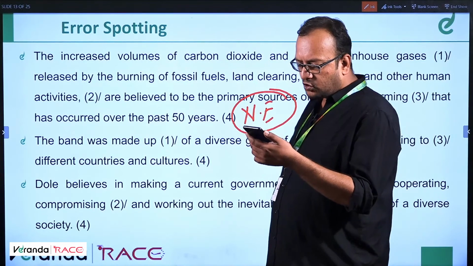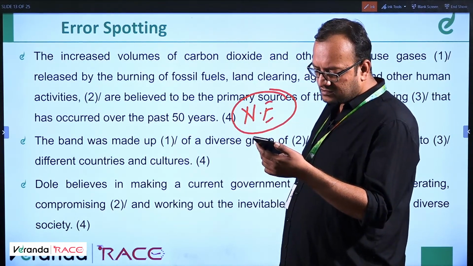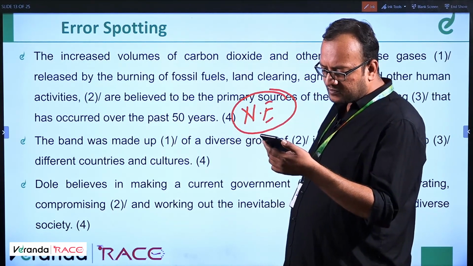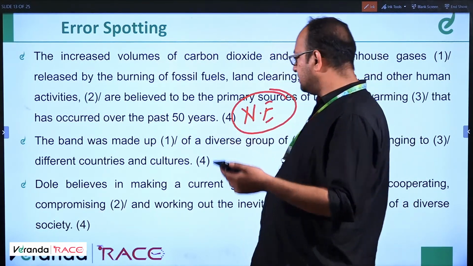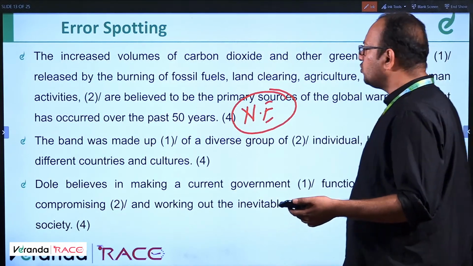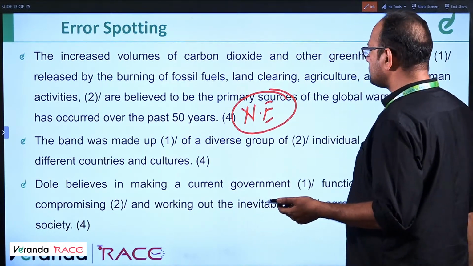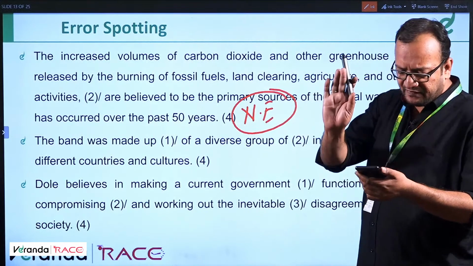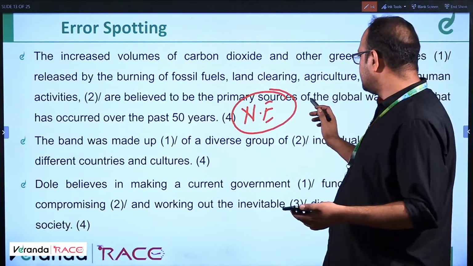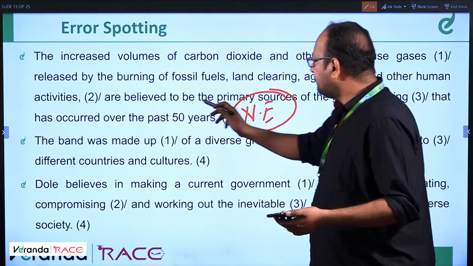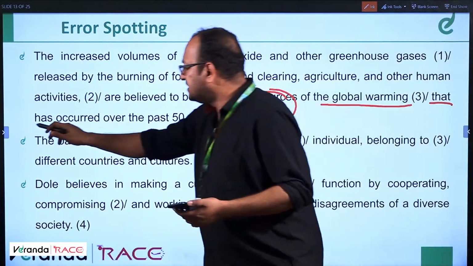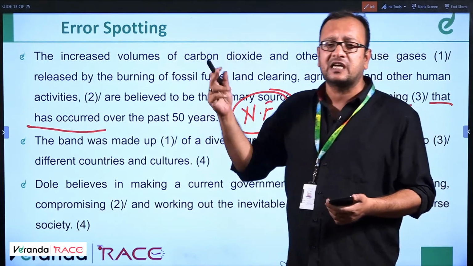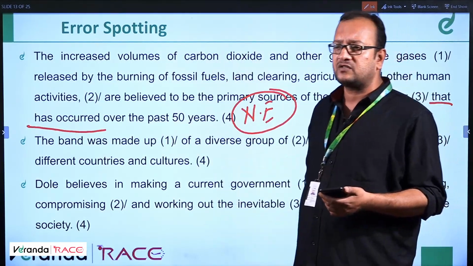This is no error question because all the tenses have been used correctly, all the conjunctions, prepositions have been used correctly. The scholarship for the previous question. Have occurred. No. Wait, wait. I'll tell you what. Are believed to be the primary source of the global warming that has occurred. This has occurred is for the global warming which comes before that. Okay.